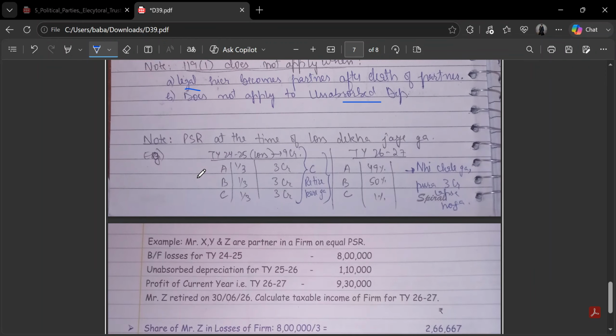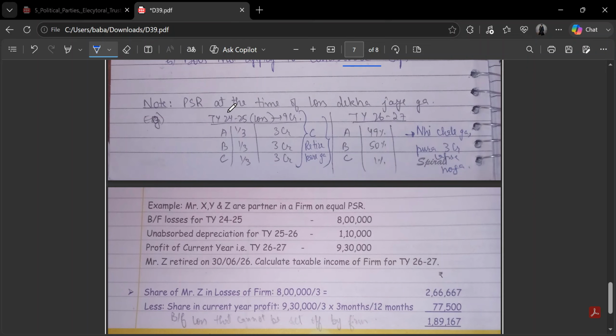Then there is some play that people might do. This is an example where in tax year 24-25, ABC were equal partners and they had a combined loss of 9 crore which they were carrying forward, which means they each have 3 crore rupees of loss which they are carrying forward. In 26-27, Mr. C has to retire. So they thought if he retires like this, his share of rupees 3 crore will lapse. So in tax year 26-27, they first changed his profit sharing ratio to only 1%, so that only 1% of his share of losses will lapse. But this is not the case.